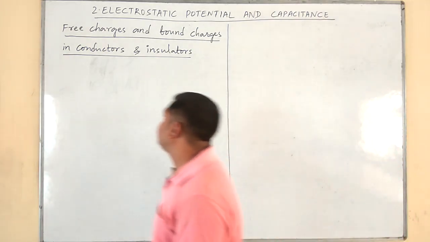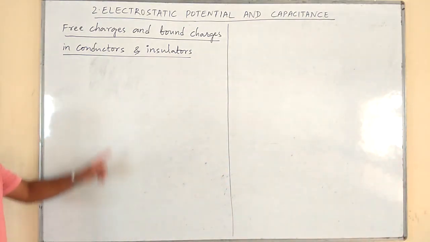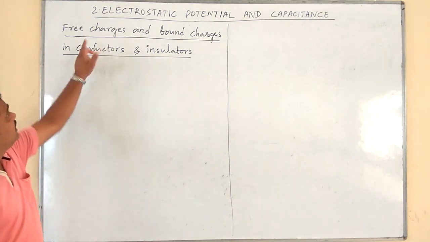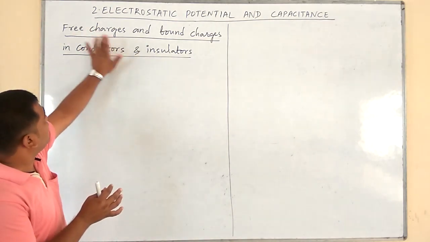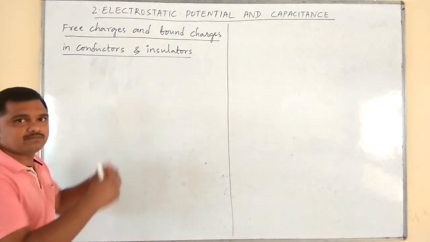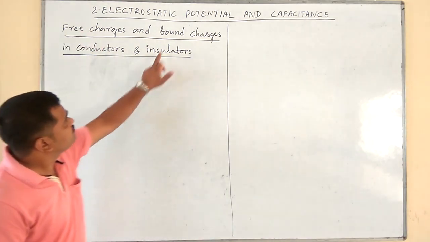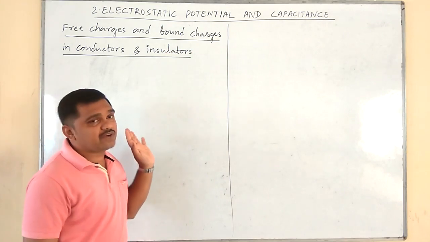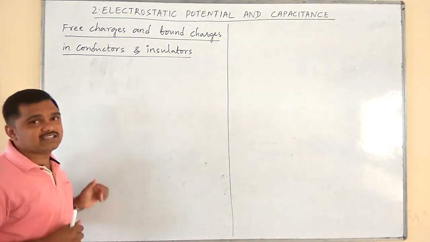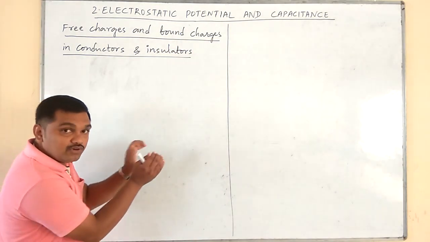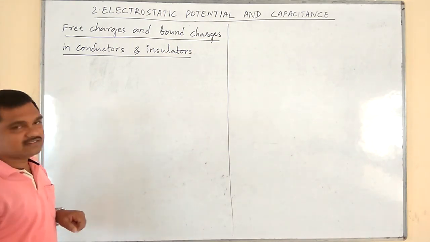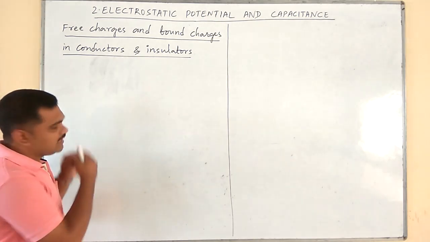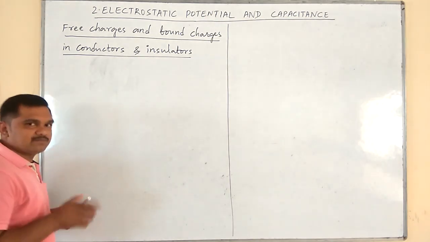As the name itself suggests, free charges means the charges which are free from anything or something, whereas bound charges are bounded to something or anything. That anything or something is nothing but an atom.